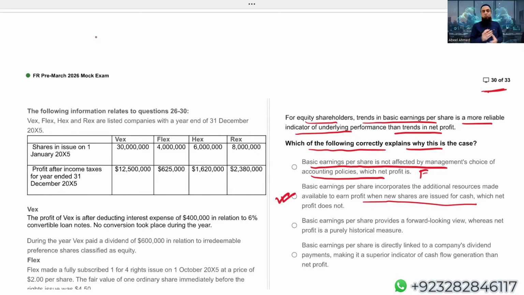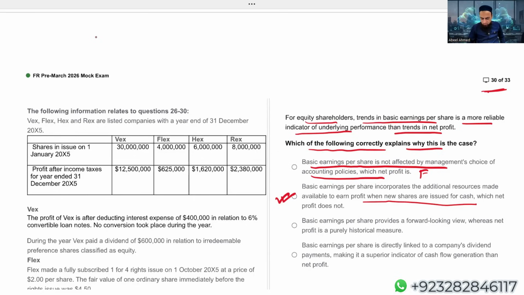When we calculate basic EPS, we exactly know that. If you go maybe 2 questions back, there was a rights issue. Obviously, when a company makes a rights issue, they raise finance. It was issued on 1st October, which means after 9 months. Then what was the price? We know how many rights shares the company issued and how much finance it raised. So when we are calculating basic EPS, we exactly know when the organization made the cash issue.